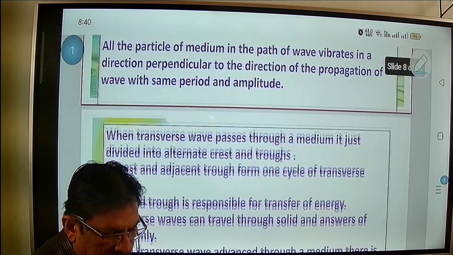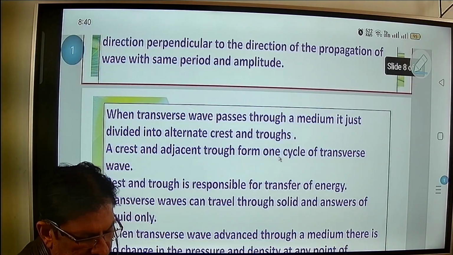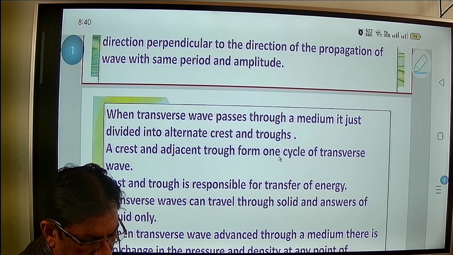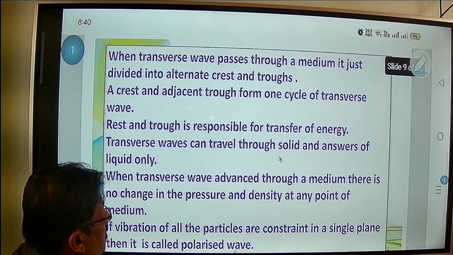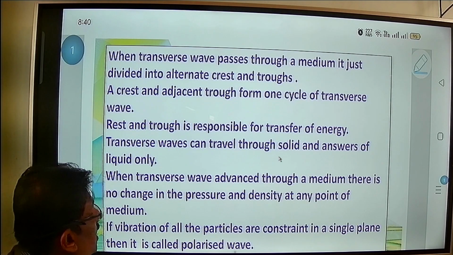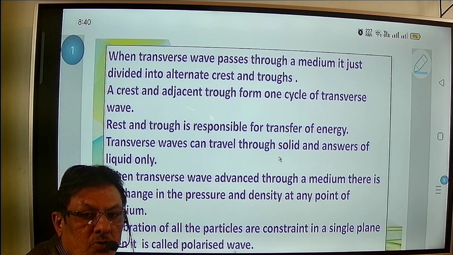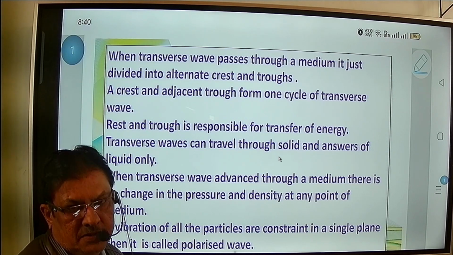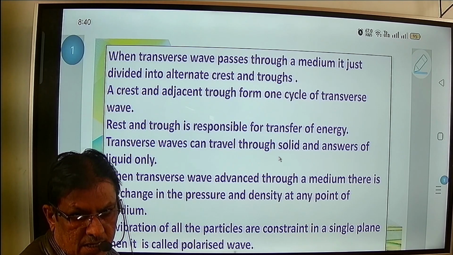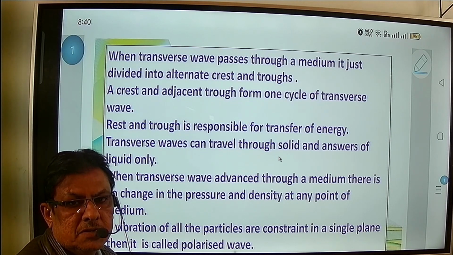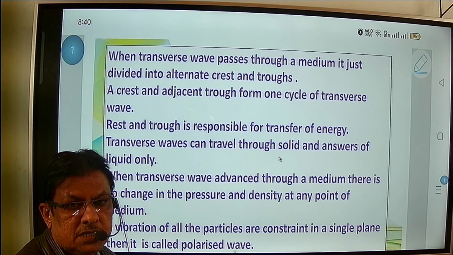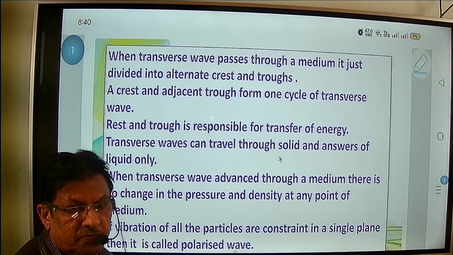Now, for the second characteristic, if you look here, you will come to know that when the transverse wave passes through the medium, it is divided into alternate crest and trough. The upper part is called the crest and the lower part of the wave is called the trough.